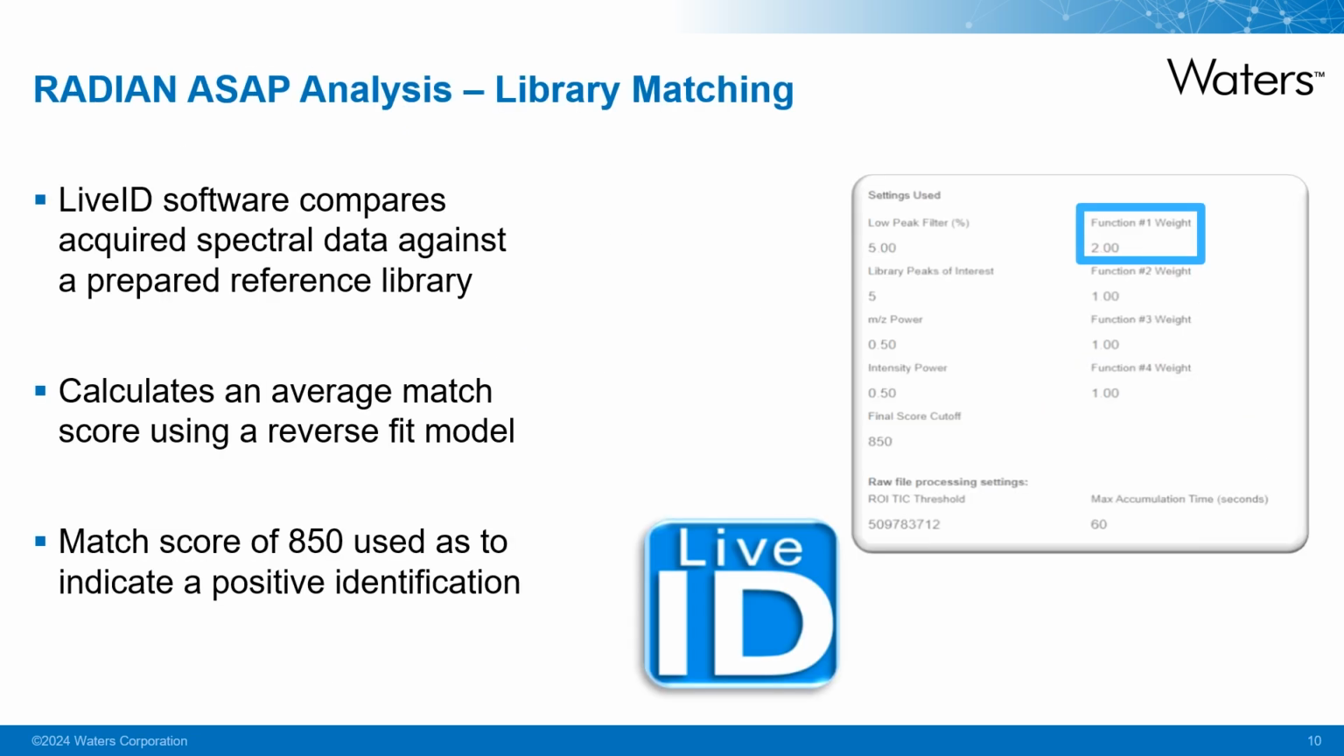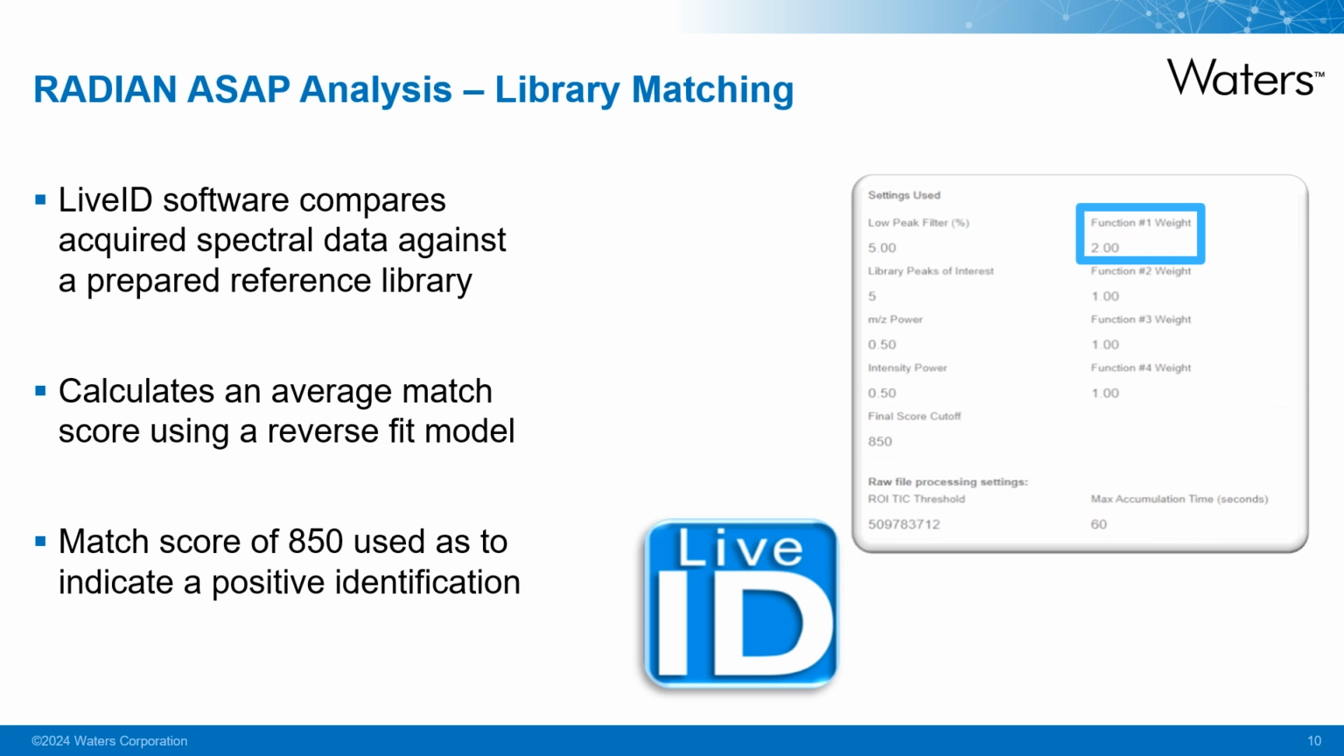LiveID library matching software is used to process Radiant ASAP results. This can be done in real time where the data is processed live whilst the acquisition is running, or the data files can be processed post-acquisition. The software is very simple and easy to use, therefore not requiring expertise to interpret the results.